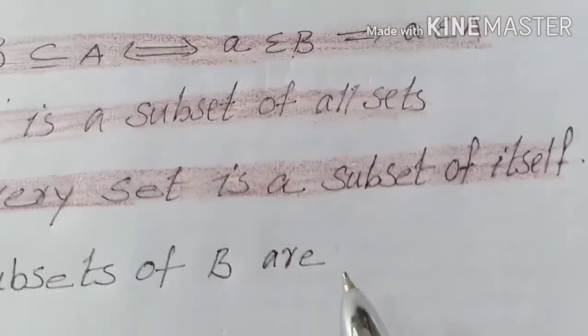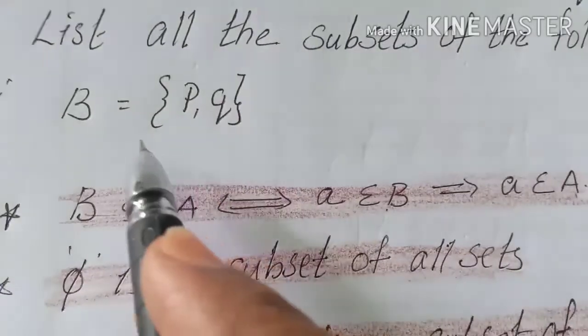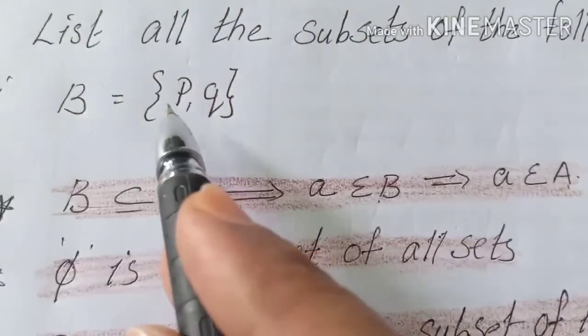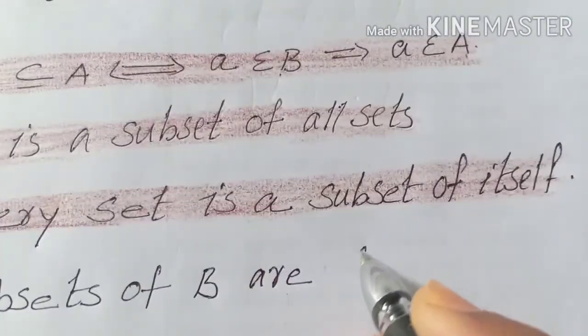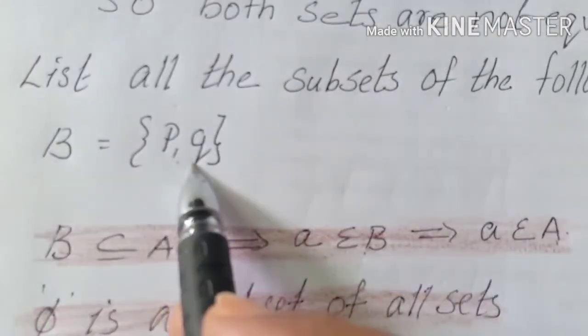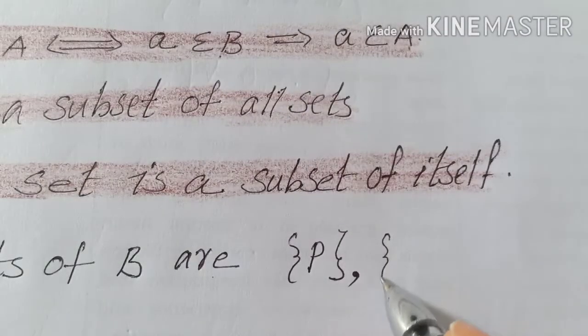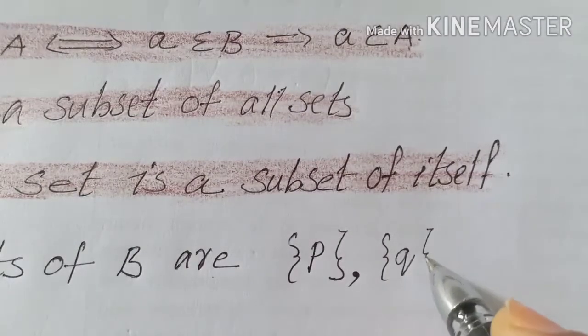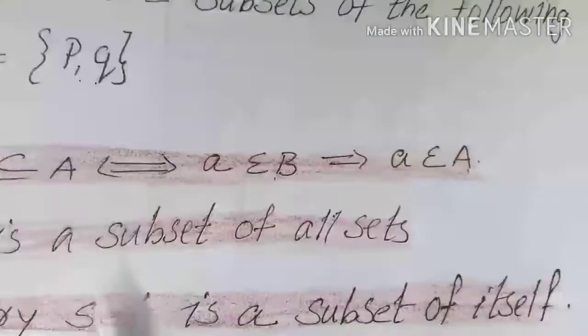Subset of B are given P is equal to PQ. So P is a subset. Next, Q. Q is also an element of PQ, element of B. So we can say that Q is a subset. Okay. Again, any more elements?